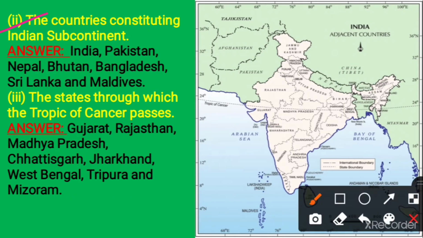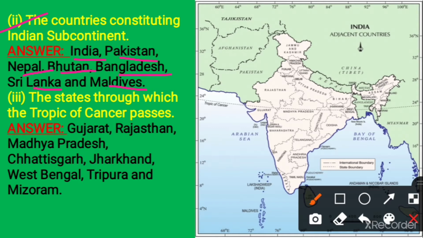Number 2, the countries constituting the Indian subcontinent. That means we have to name those countries which constitute our Indian subcontinent. Actually, India is called a subcontinent due to its position, and different features of a continent lie in India. That's why India is known as a subcontinent. So what are the countries which constitute this Indian subcontinent? We have to name them. The first answer is India, Pakistan, Nepal, Bhutan, Bangladesh, Sri Lanka and Maldives.